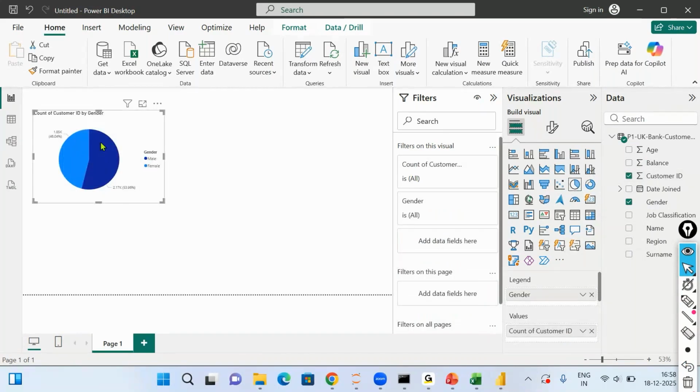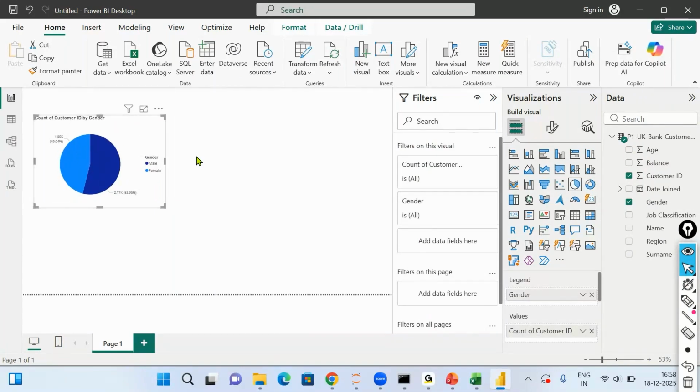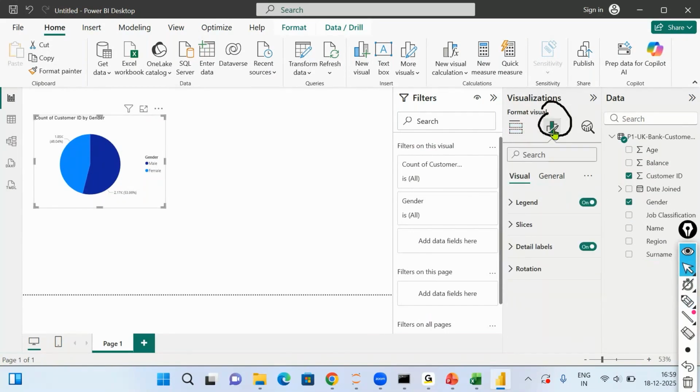So we can see dark blue is representing male, light blue is female, and we can identify that male customers are a little higher as compared to female. Now once you make the chart, there's an option of formatting. If I click on formatting, the formatting options will come up. Whenever we make a report, we also have to make sure the report looks aesthetically nice. Power BI provides multiple formatting options, and they are broken into two parts, visual and general.